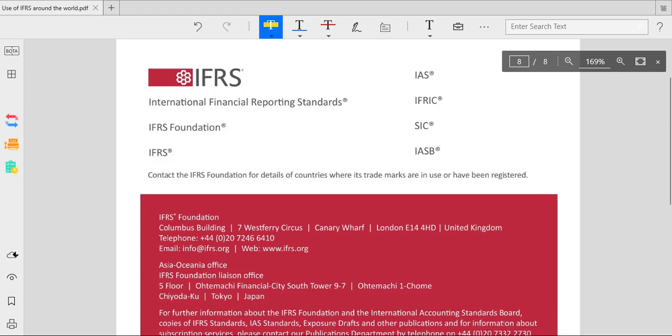IFRIC means International Financial Reporting Interpretations Committee, the interpretation committee. And SIC also means interpretation.